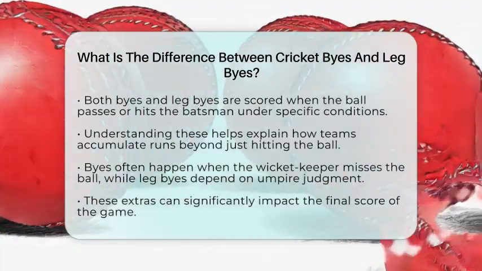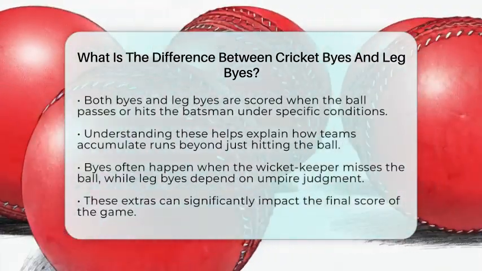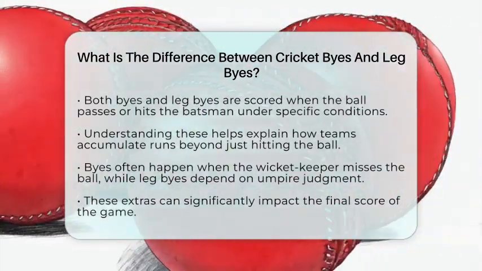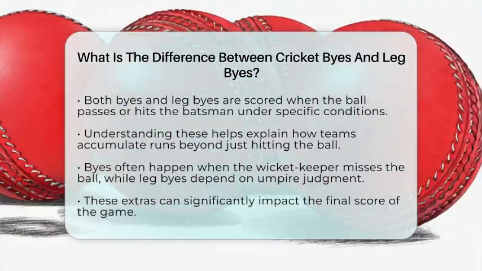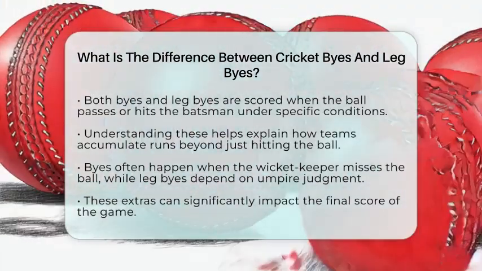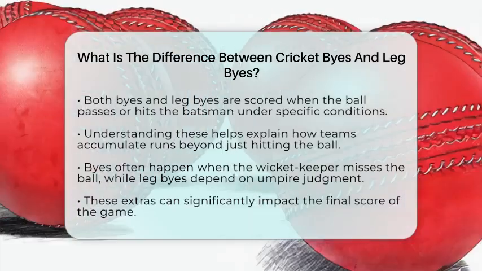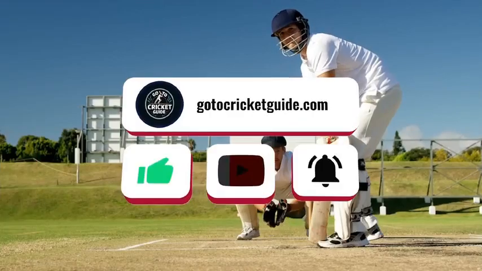Byes often happen when the wicket-keeper misses the ball, and leg byes depend on the umpire's judgment about whether the batsman tried to play or evade the ball. Both types of extras can make a big difference in the game's final score, even though they don't directly add to the individual player's runs.